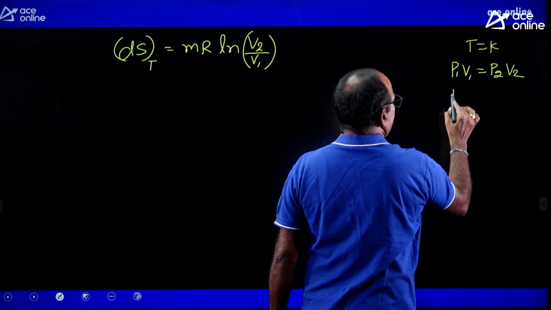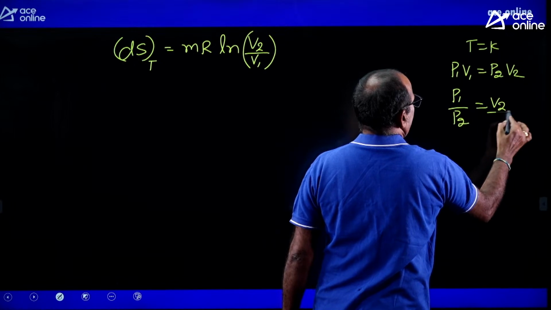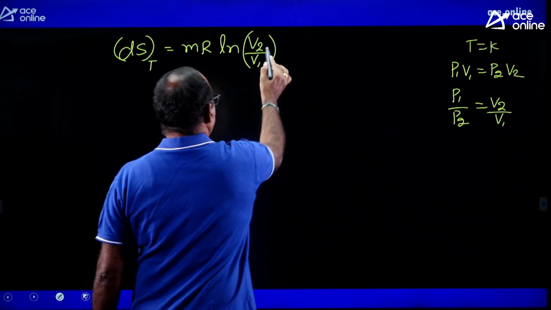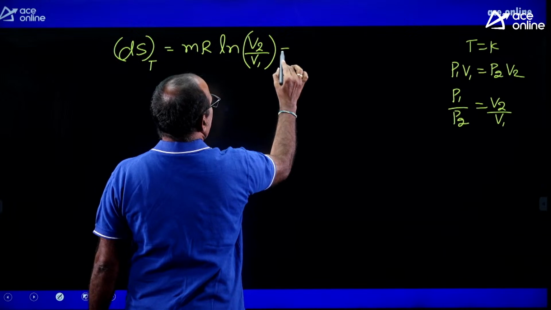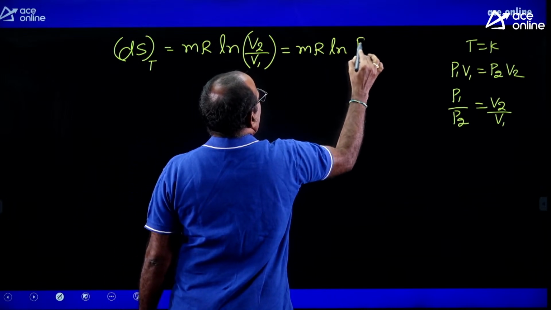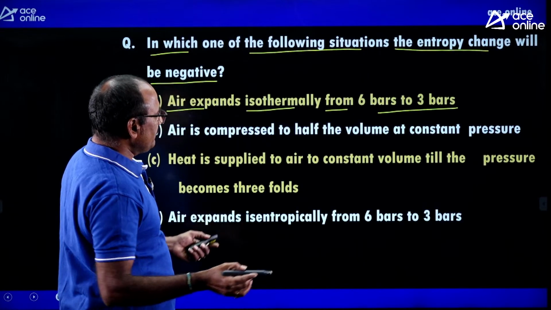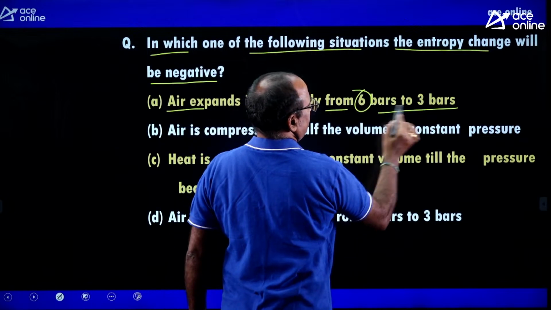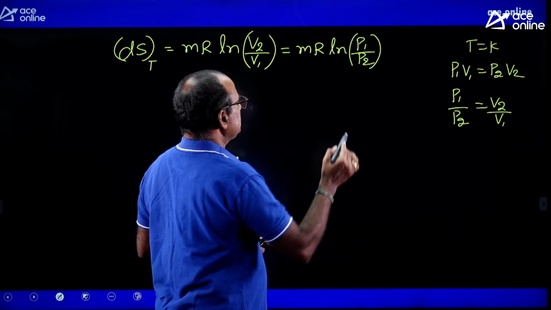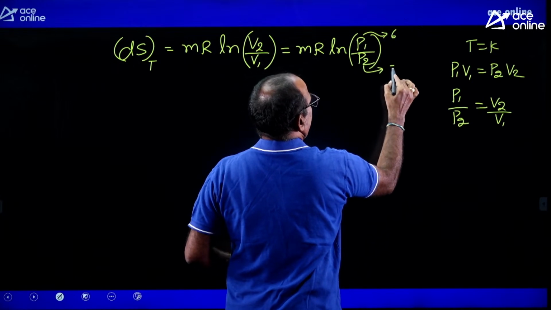From this I can write that P1 by P2 is equal to V2 by V1. In place of V2 by V1, I can write mR ln P1 by P2. Look at P1 and P2: P1 is 6 bar and P2 is 3 bar.